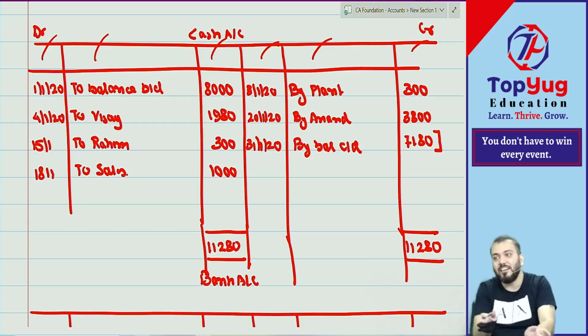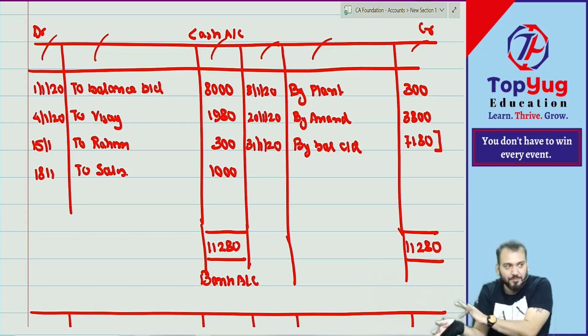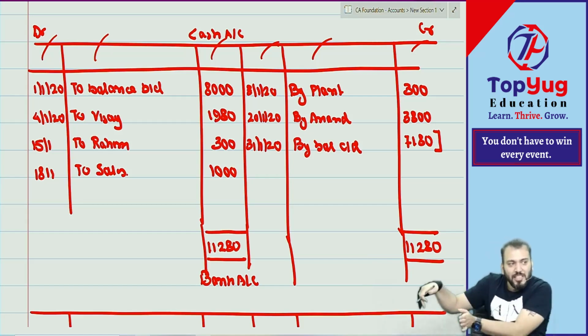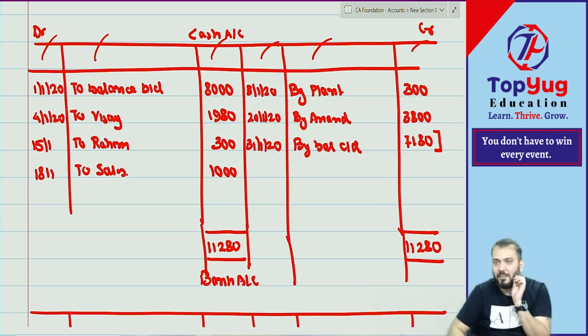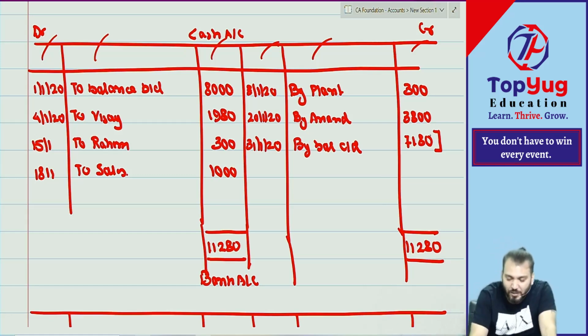So this is carried down, carried down to next month. And then in the next month it will be brought down from the previous month. So by balance carried down. Have you understood this point? Correct. You have done the balancing, you understood.